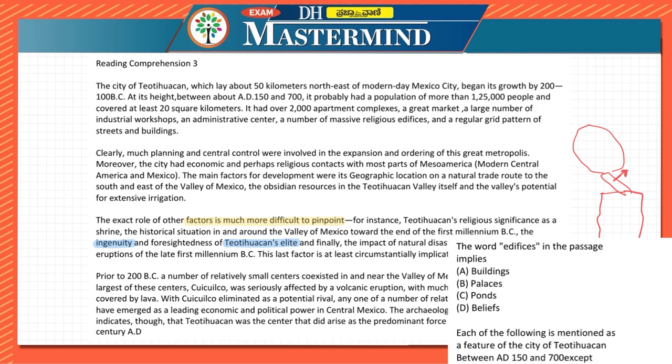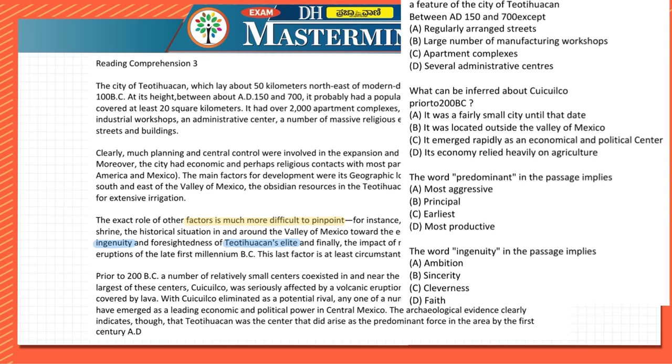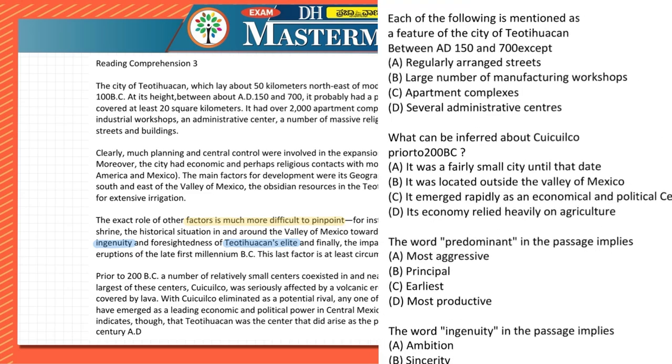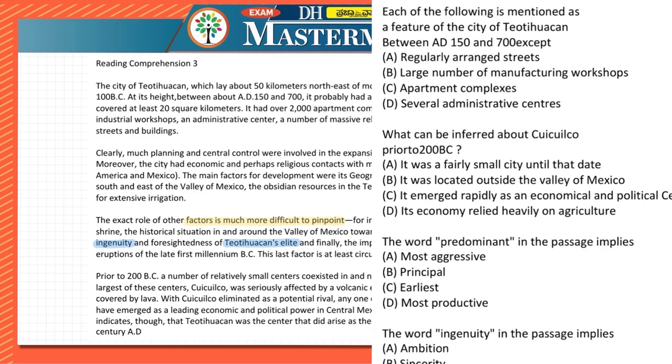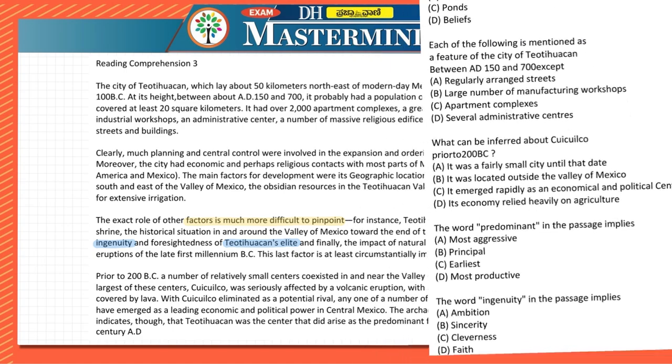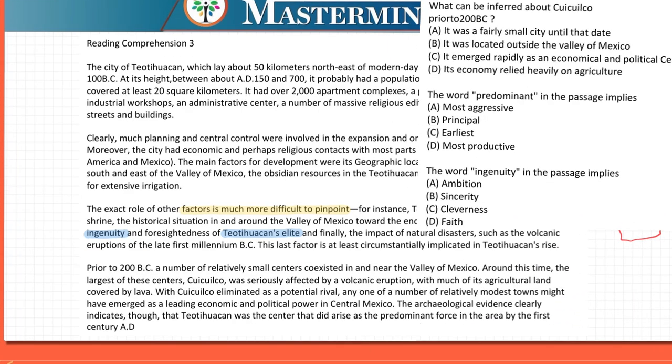Now, at last, there are two questions for us to answer. The first one is related to the word predominant. In what context have they spoken about predominant? They said that the archaeological evidence, when it comes to archaeology, you must understand that it is something which they have obtained by a lot of reading or excavation, etc. Correct?